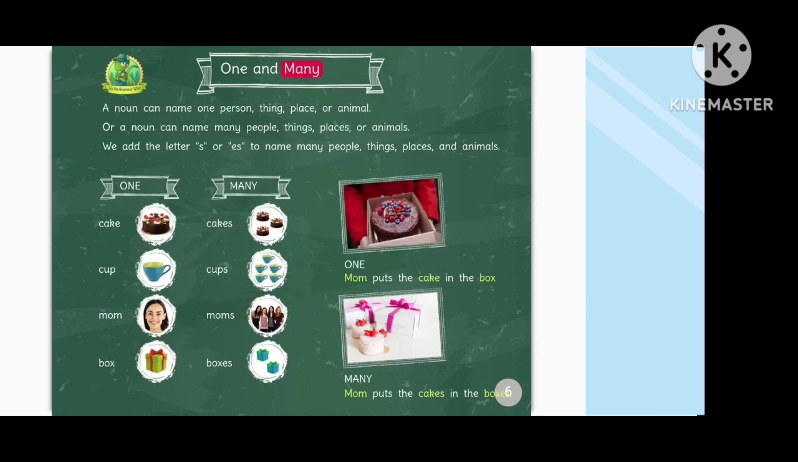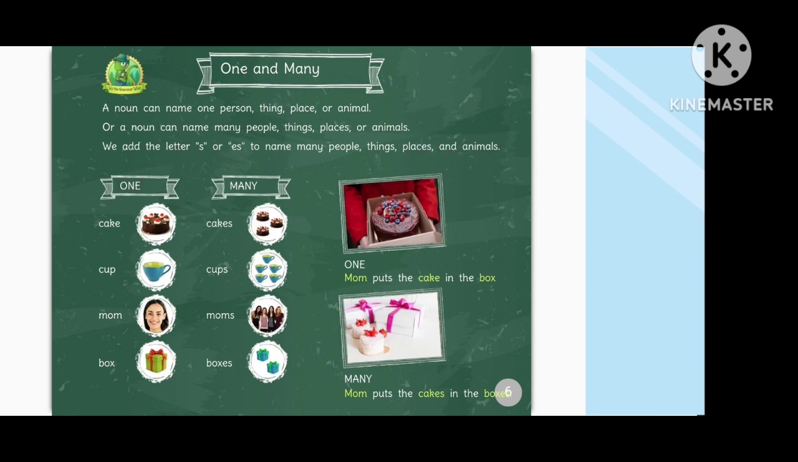One and many. A noun can name one person, thing, place, or animal. Or a noun can name many people, things, places, or animals. We add the letter S or ES to name many people, things, places, and animals.